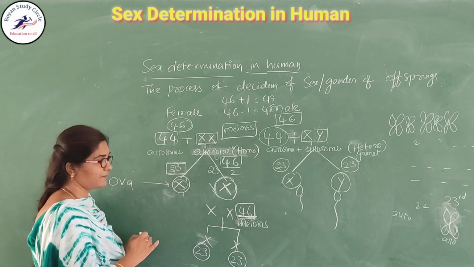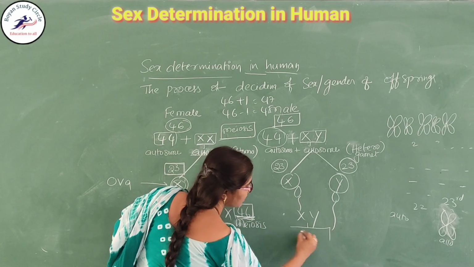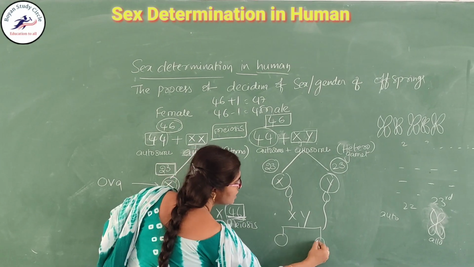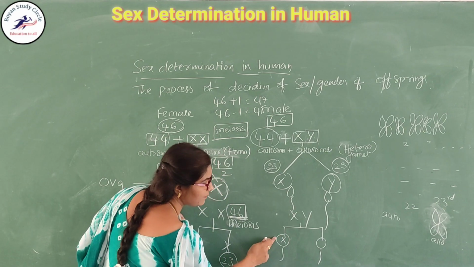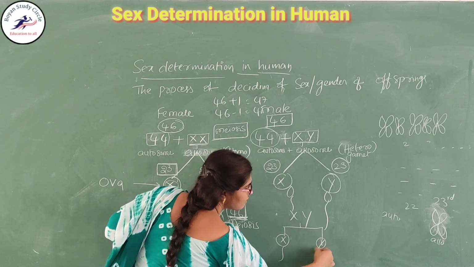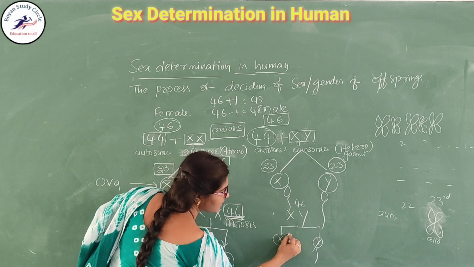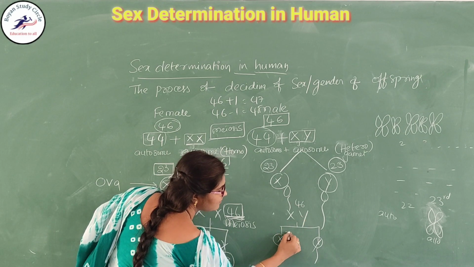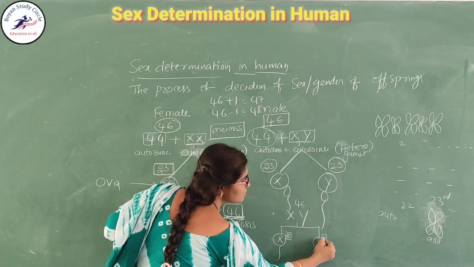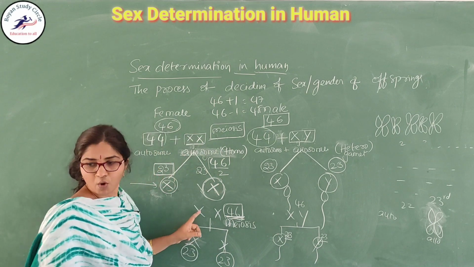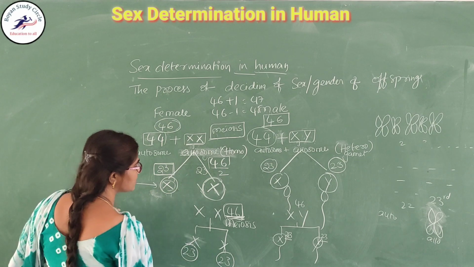In the two X chromosomes, one X chromosome carries 23 and the other X chromosome carries 23. Here also in XY, during gamete formation, two sperms will be produced. One sperm carries the X and the other sperm carries the Y chromosome. Here 46 chromosomes are present, so half, 23 chromosomes, are taken by the X and the other 23 chromosomes are shared by the Y chromosome. So 23 is a number, not a pair. You should concentrate on this.